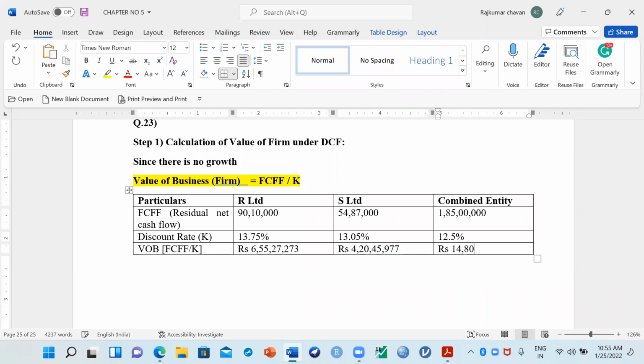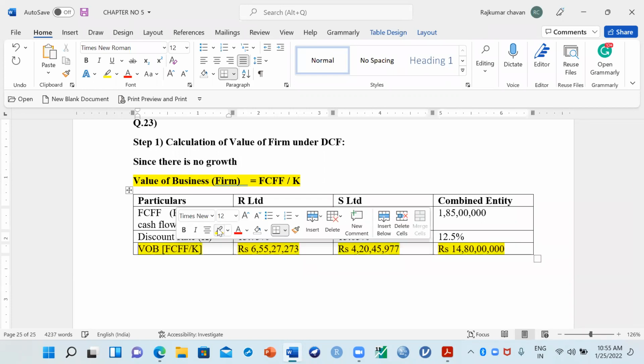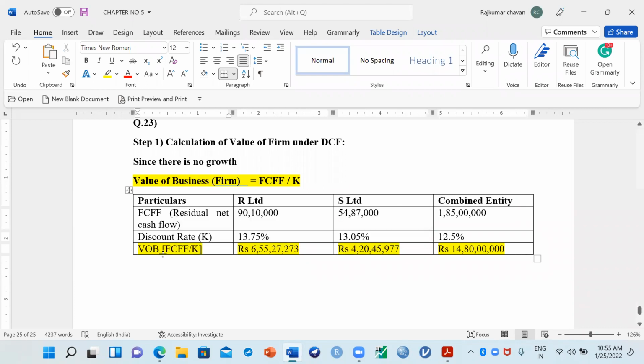₹14 crores 80 lakh rupees. Right. How many people got these three answers correctly? Raise your hand. How many people got this answer?